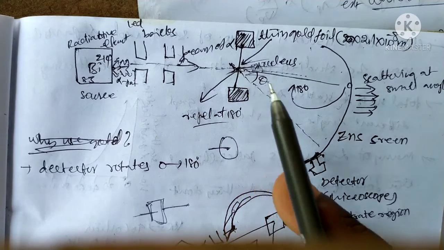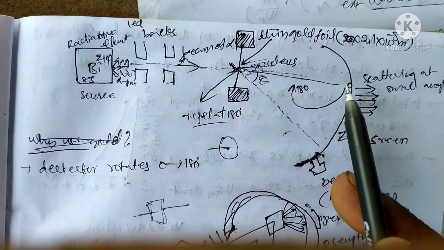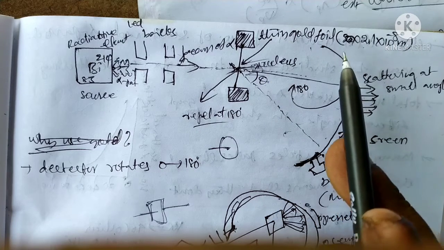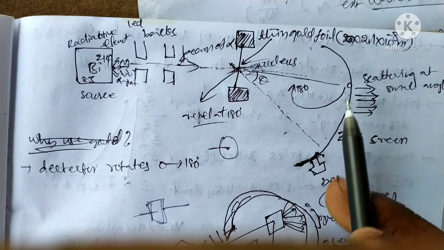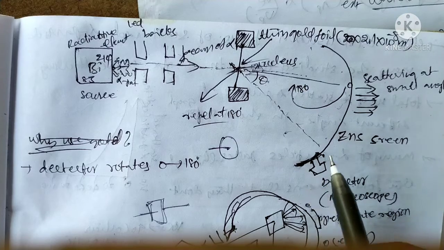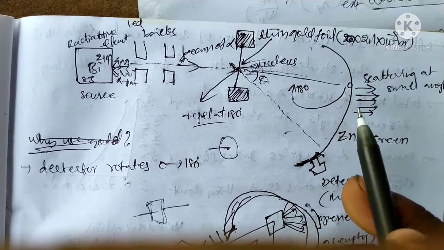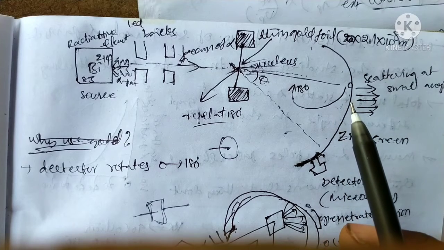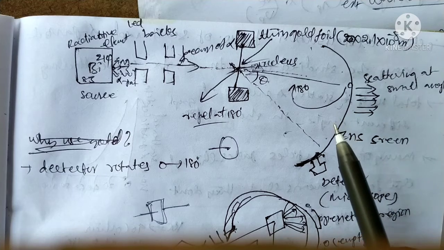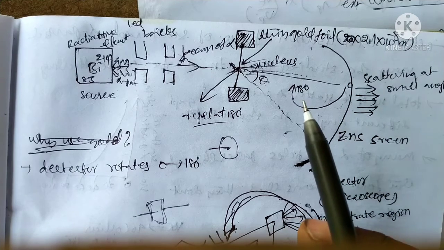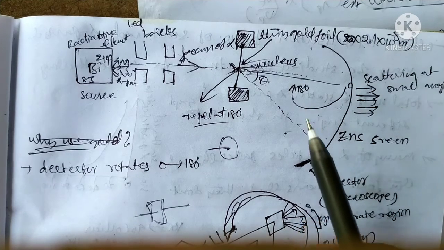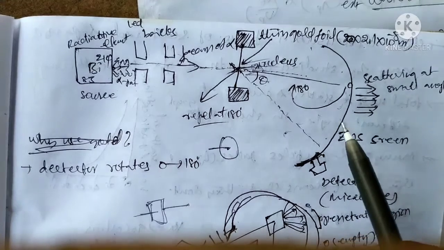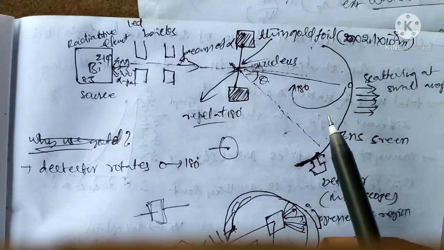Some of the alpha particles are scattered at 0, 10, 15, 20 degrees like this. The detector can be rotated from 0 to 180 degrees, and we observe how much scattering there is at 0, 20, 40, 50, 60 degrees on the screen.